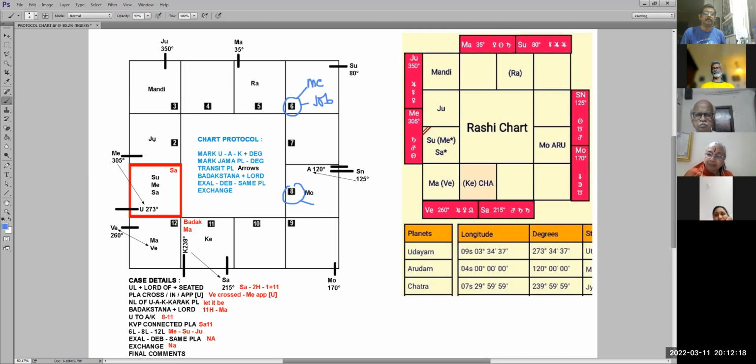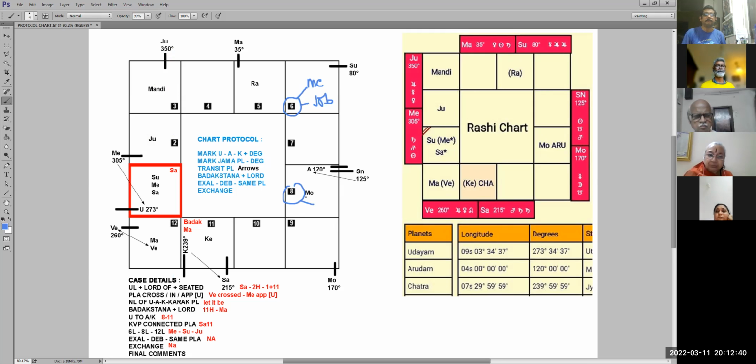Okay, you are not understanding one thing. Jupiter is the Karak of children. Jupiter is seated here. Where is the other Jupiter seated? Here. It is seated with Mandi. It is seated in the third house. Jupiter is in the second house. So Jupiter is kids. So you can start telling a story about kids. There are so many things you can keep saying.